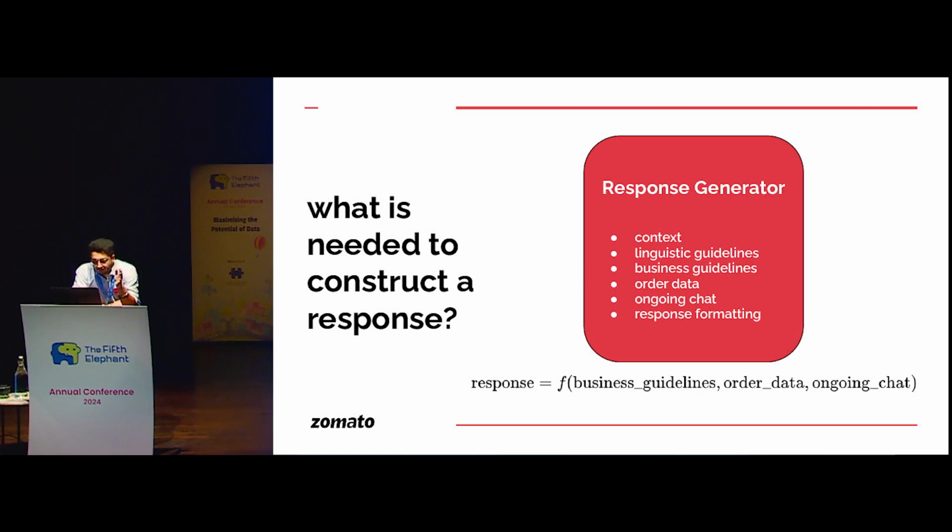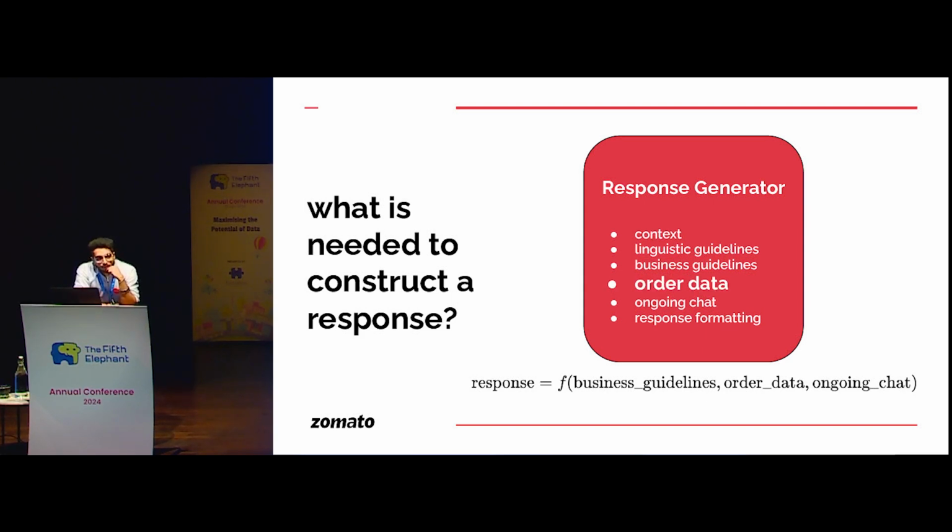And lastly, response formatting. I'll be using this construct of functions to denote every prompt. So here you can see that the response generator is essentially a function of business guidelines, order data, and ongoing chat. The rest are all static stuff. Context and linguistic guidelines are assumed to be static here. So the response is a function of these three variables.